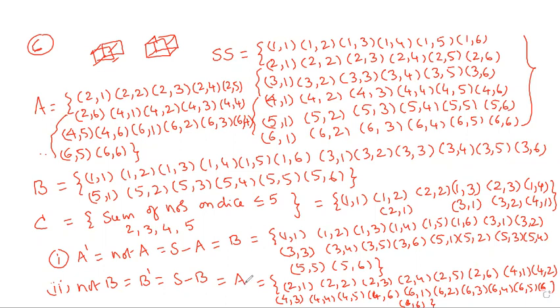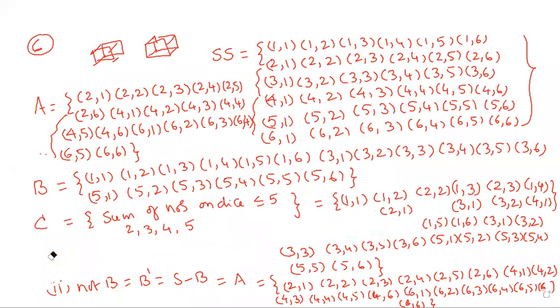Now go through the third bit. What is the third bit? A or B. Everyone go through the third bit.